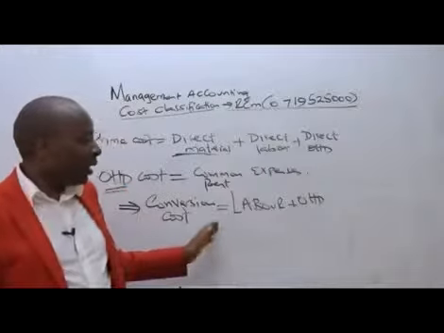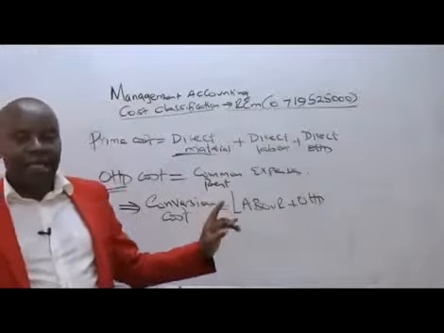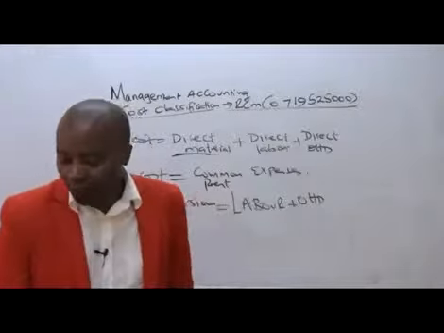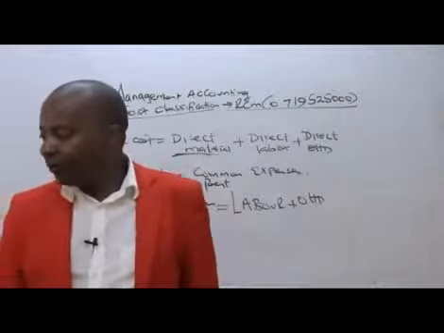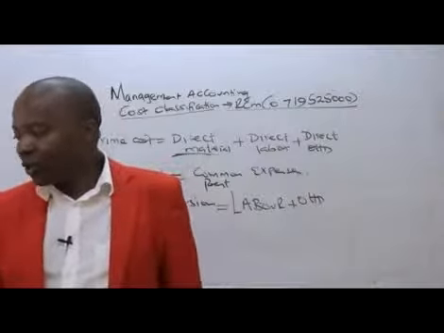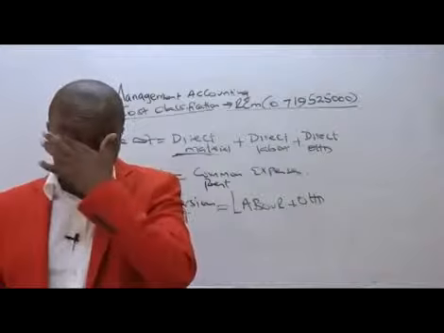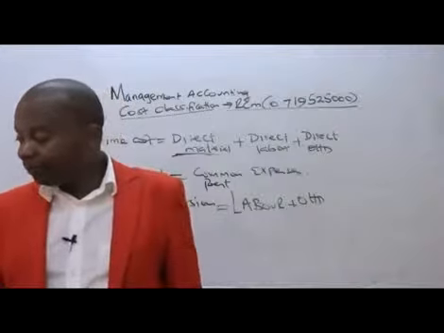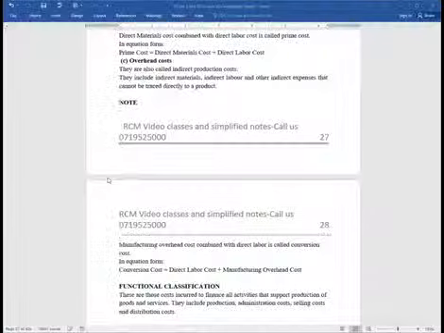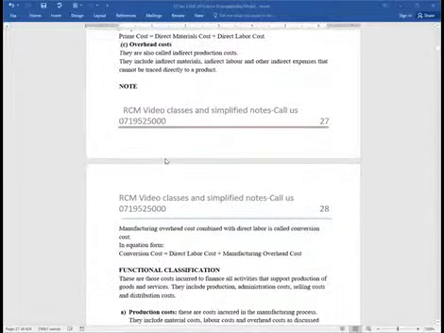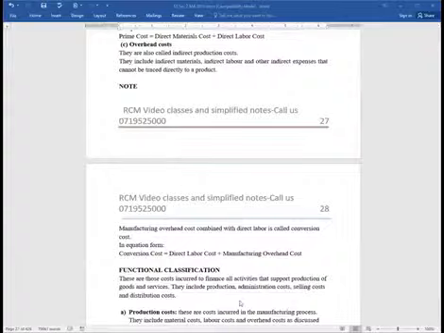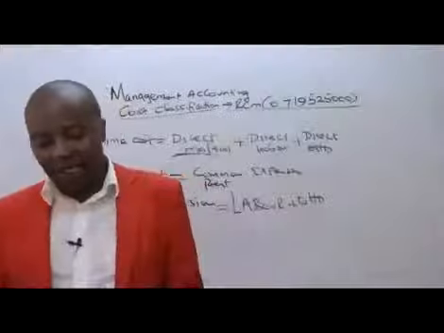So very importantly, for us to understand this from the word go, ladies and gentlemen, what we are saying in this case is that we can classify costs in accordance to whether they are manufacturing or non-manufacturing. We want to put this clearly again in a way that all of us should be able to understand.